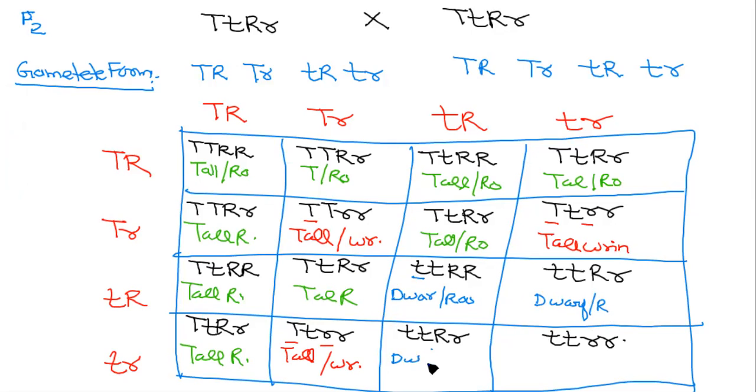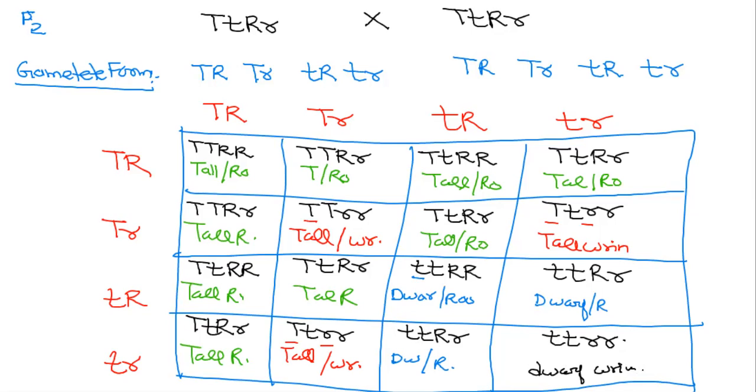So this dwarf is an inner right angle. One is the outer right angle, another is the inner right angle. And finally, this is dwarf and wrinkled. So here the phenotypic ratio, the genotypic ratio is really very bhankar.